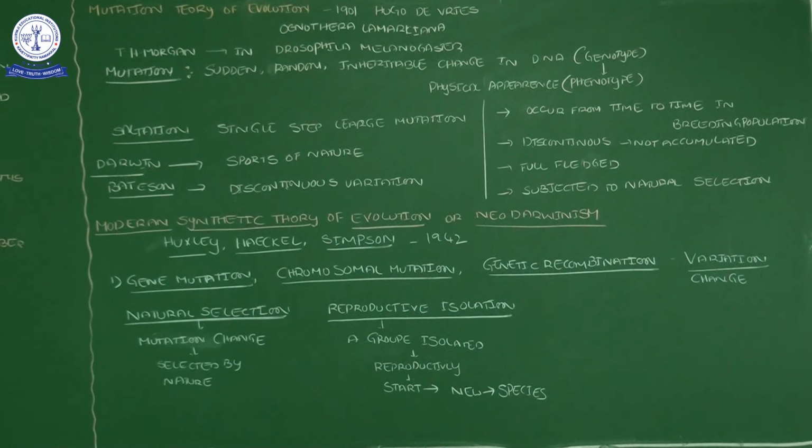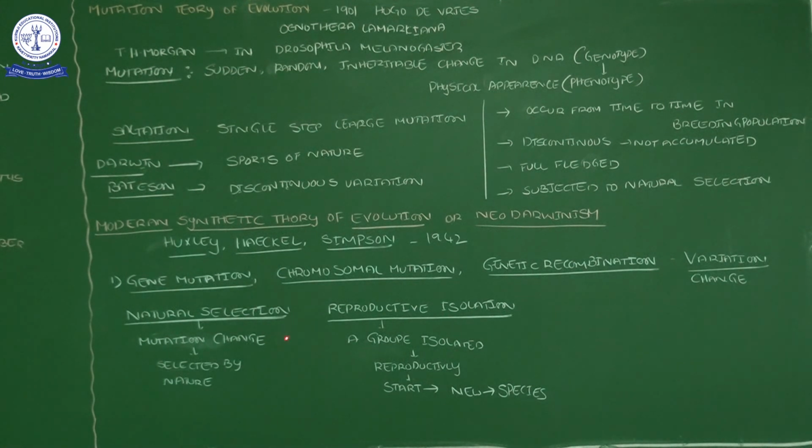In genetic recombination, the genes of two different organisms interact and recombinant DNA is formed. Based on that recombinant DNA, a new organism or new variety of organism will arise. A variety of organism means a new character is caused. So either gene mutation, chromosomal mutation or genetic recombination leads to variation or changes. A change that happens in the population should be accepted by natural selection. So a mutational change must be selected by natural selection.